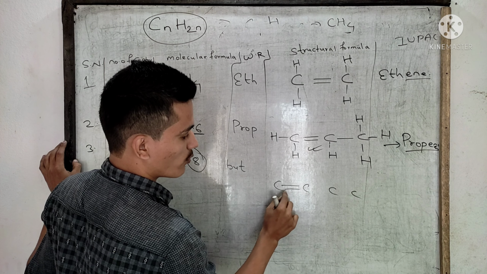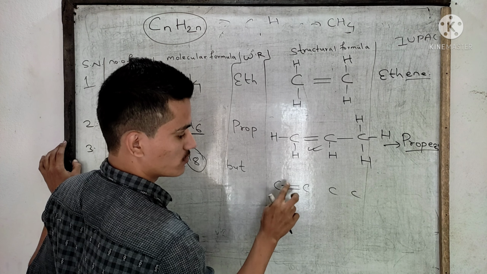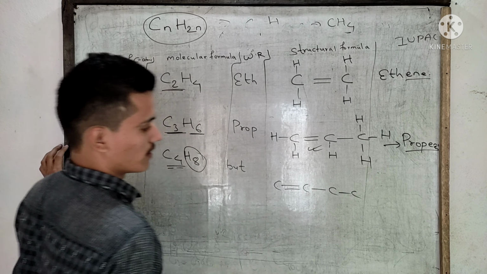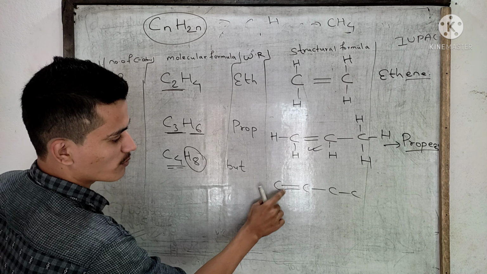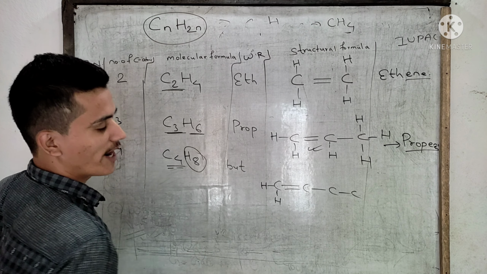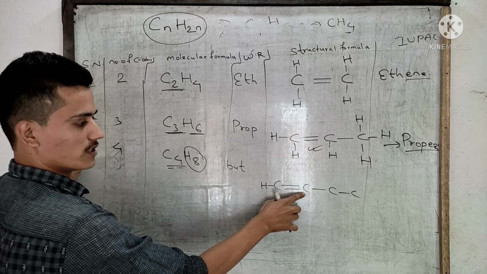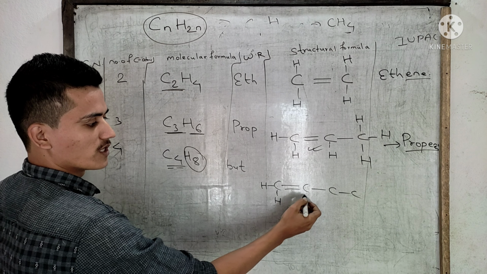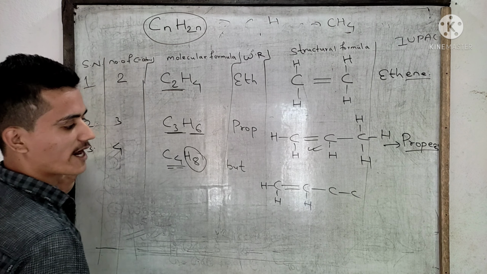Now, these 2 carbon atoms are bonded by a double bond, 2 bonds, and the remaining should be 1, 1. Okay, here this carbon has already formed 2 bonds, remaining 2 are left. It will form 2 bonds with 2 hydrogen atoms. Here 3 bonds have been formed by this carbon atom, remaining 1 it will form with hydrogen.